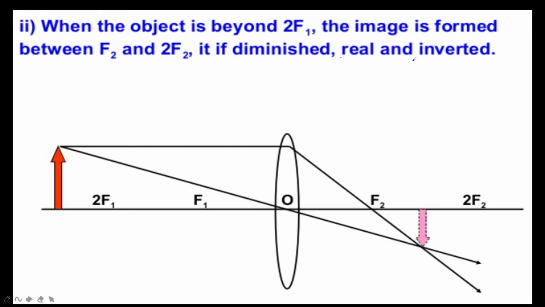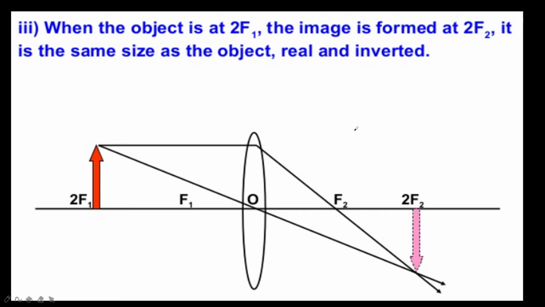This type of placement, we find this type of image formation is used in the photographic cameras, where the small real and inverted image is formed on the film. Understand?